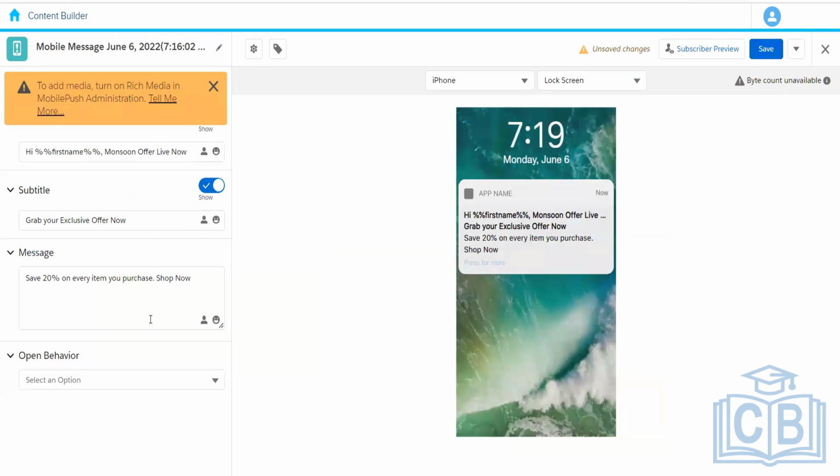Okay, so this is how we can create the SMS, sorry, the push notification. And once it is done, we can click on the save button and then you can send the push notification. So let me just save this. So let's say Amazon monsoon offer notification. Okay, and I'll click on the save button.